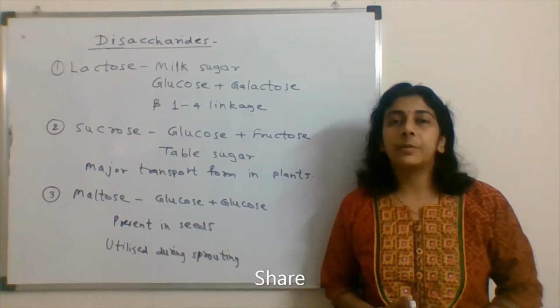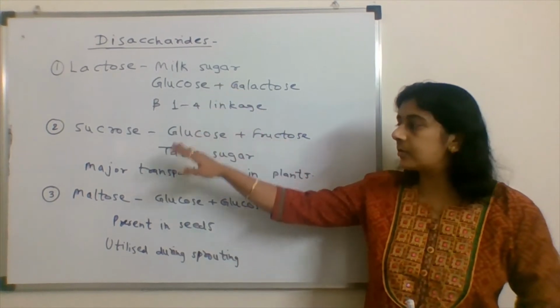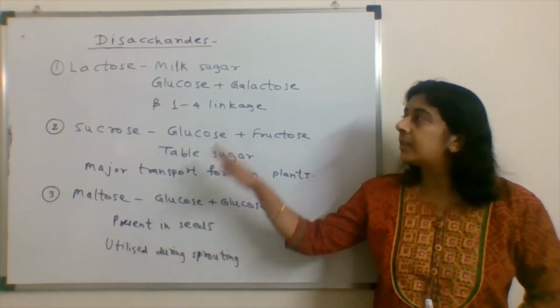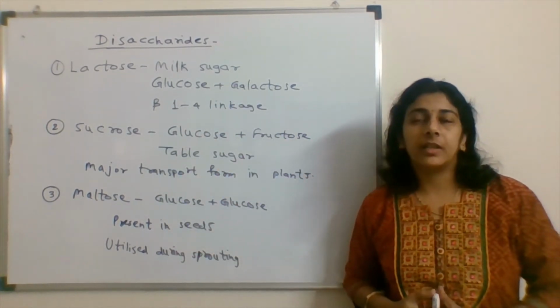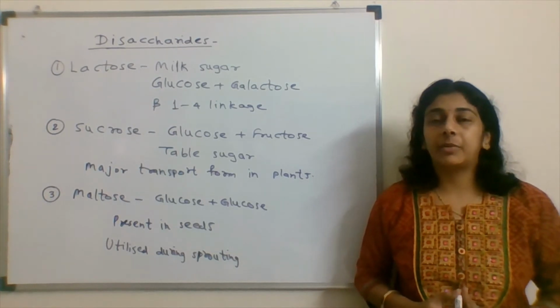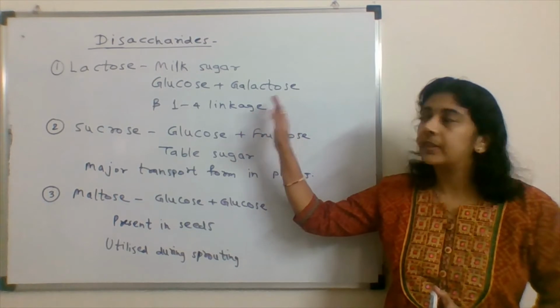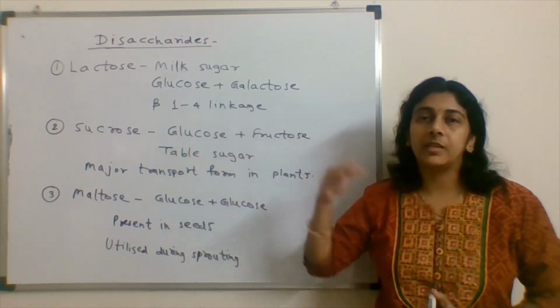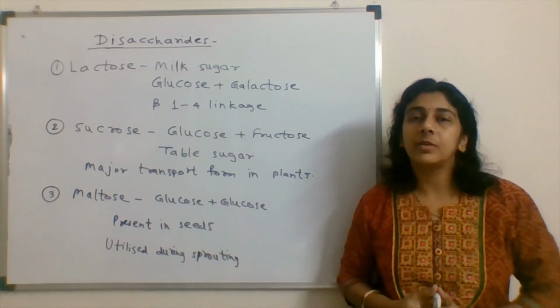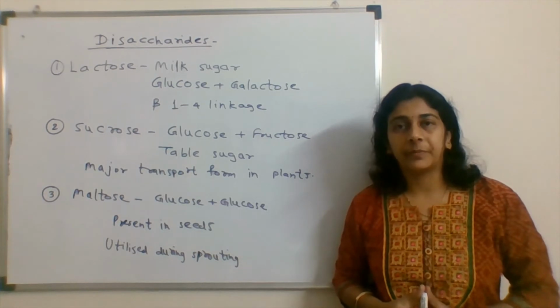Disaccharides given in the options are lactose, sucrose and maltose. Here lactose is a milk sugar found in milk and dairy products. It is made up of glucose and galactose. There is a beta 1,4 linkage between galactose and glucose when lactose is formed.